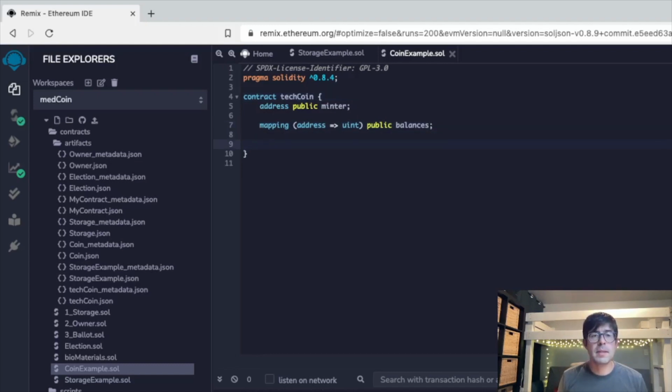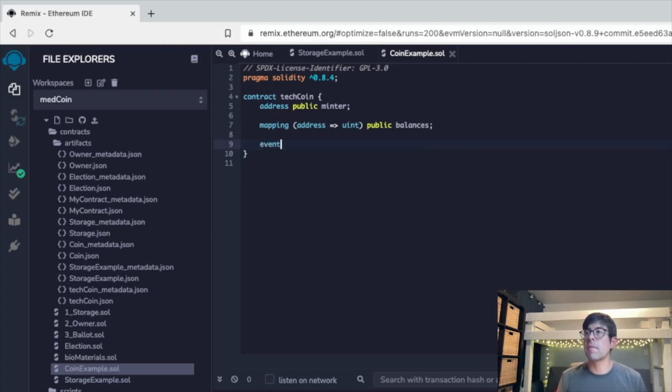Now, what an event is, it's a listening type of function. So it's waiting for something to be sent. And then with this event function, we're able to track that transaction. So, for example, we're able to track which address sent the coin, which address received the coin, and the amount that was sent in that transaction.